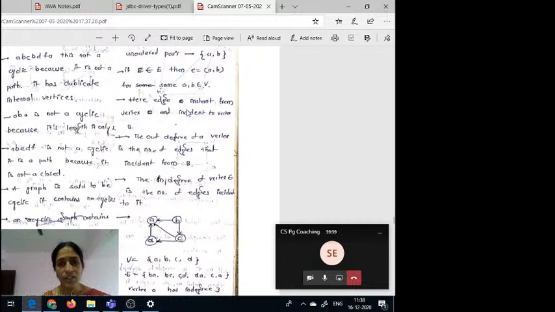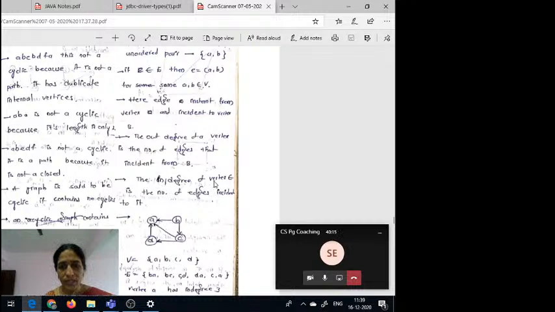Based on incident to and incident from, out degree and in degree are defined. The out degree of a vertex is the number of edges incident from it. How many edges go from one vertex to other vertices is called the out degree. The out degree of B is 2, the out degree of C is 1, the out degree of D is 1. The out degree of A is 0, because no edge is incident from this vertex.